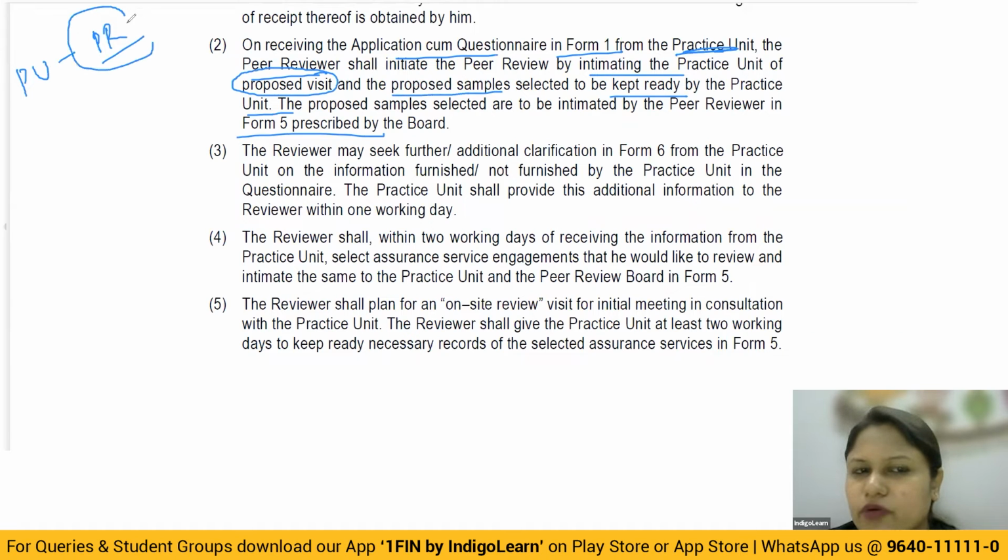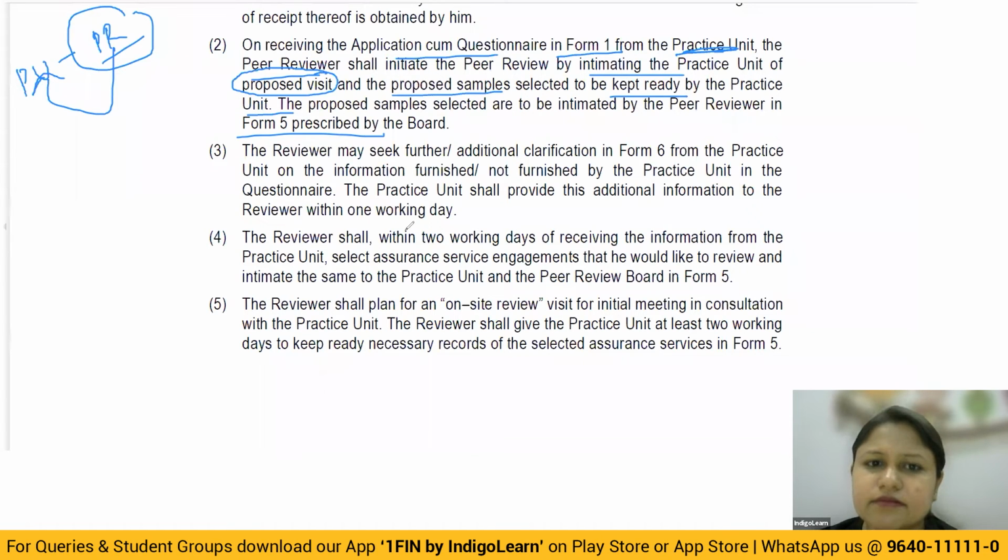So obviously the peer reviewer is not going to be a surprise element. Obviously he's going to inform the practice unit beforehand what they are going to check, when they are going to come, what their visit timeline is, which samples they are going to check, which area they are going to check. Everything will be told to the practice unit, obviously because the practice unit should make the data available for them.